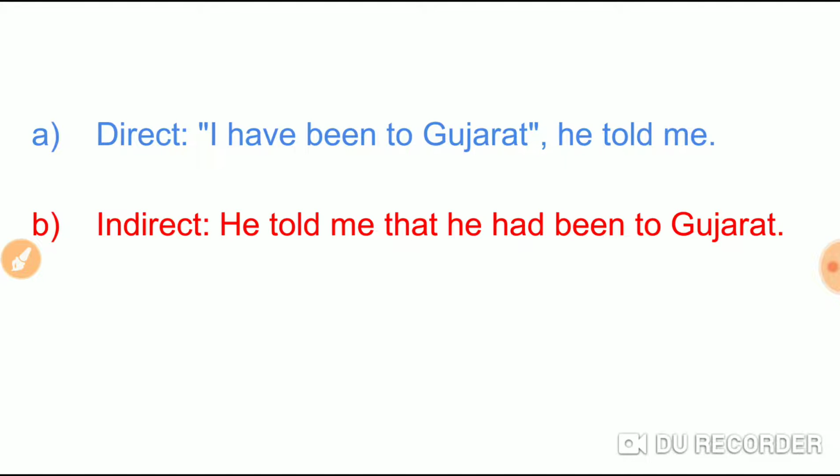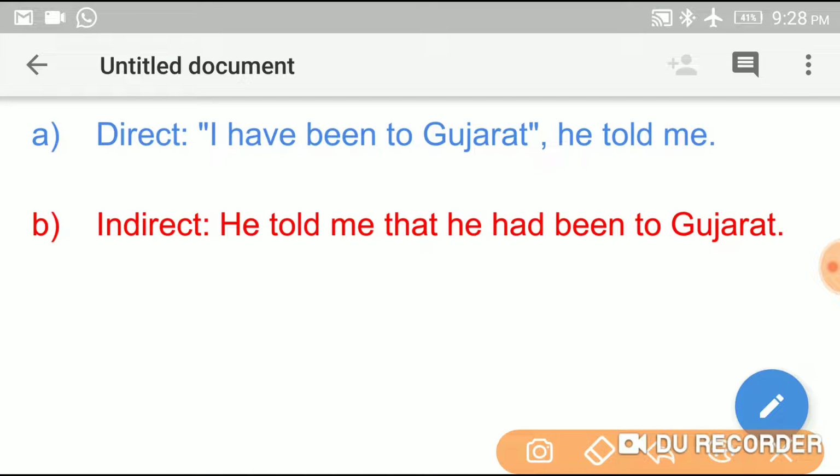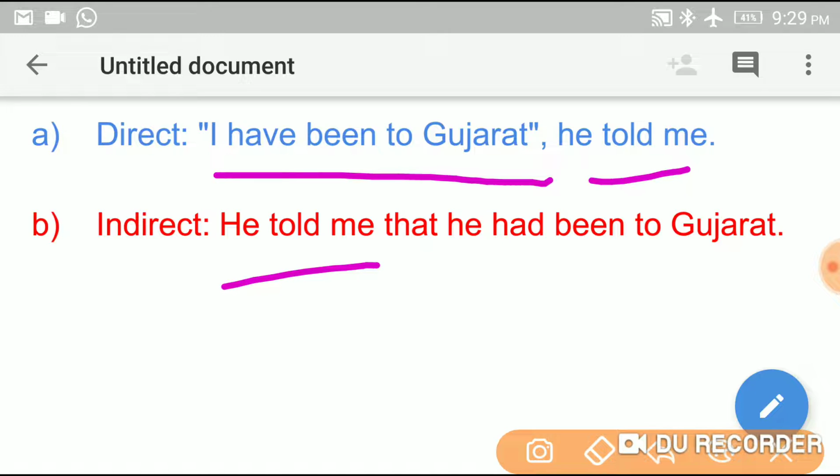Next, let us go to the next example. "I have been to Gujarat." He told me, "I have been to Gujarat." He told me that, so I changes into he. Have been changes into had been. That is present perfect continuous tense, changes into past perfect continuous tense. Okay, this is present perfect continuous tense, and it changes into past perfect continuous.